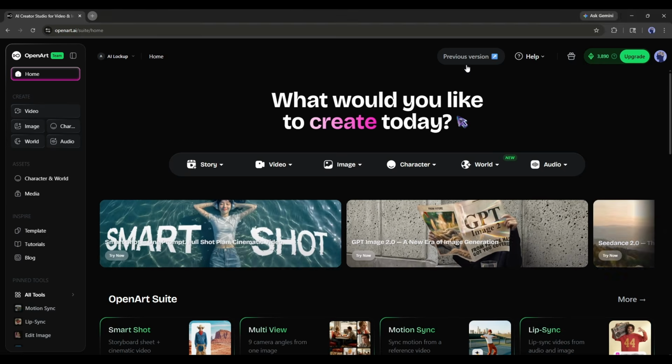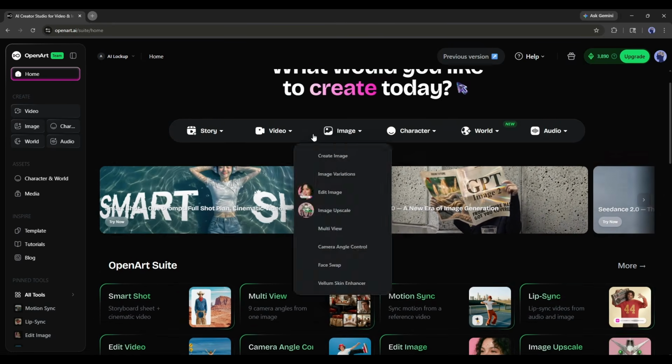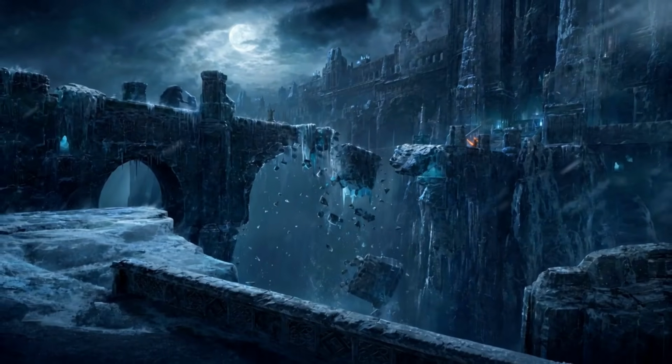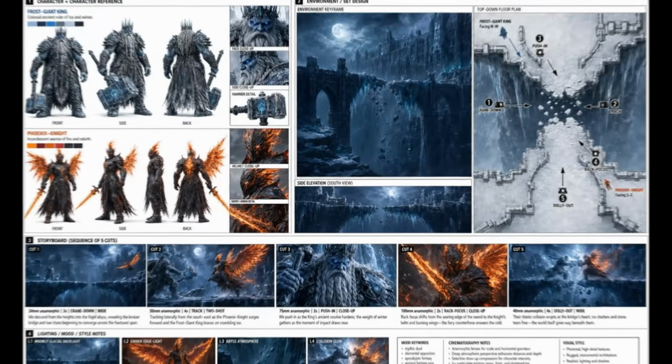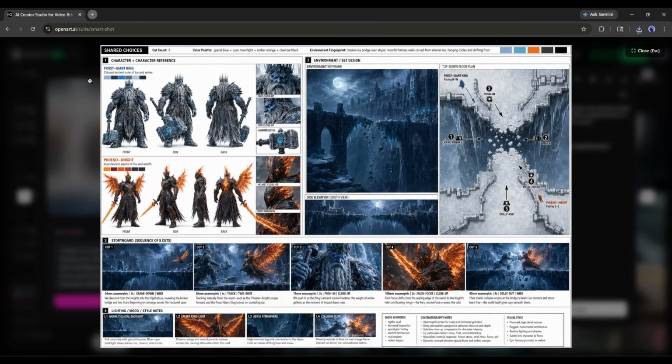The tool we're using today is called Smart Shot by OpenArt. And I want to be clear, this is not your typical AI video generator. Before it generates a single frame of video, it builds what's called a shot plan. And a shot plan is, I'm not exaggerating here, the same document a real film director would produce in pre-production. Character reference sheets, environment design, a storyboard, a camera diagram, lighting and mood notes, all of it, from one sentence.